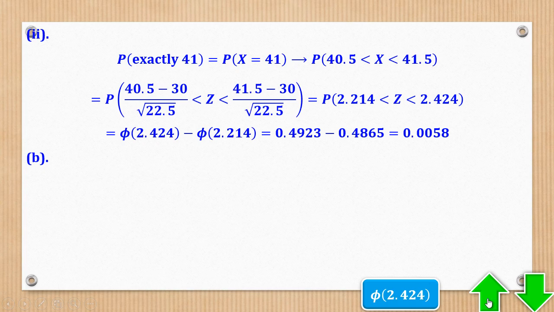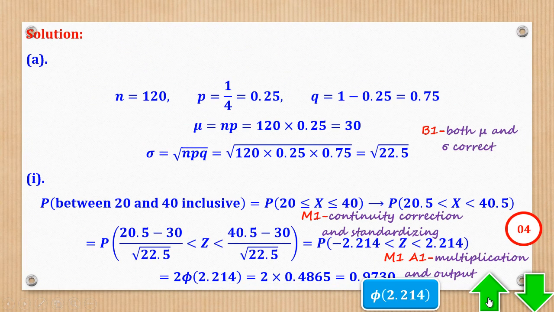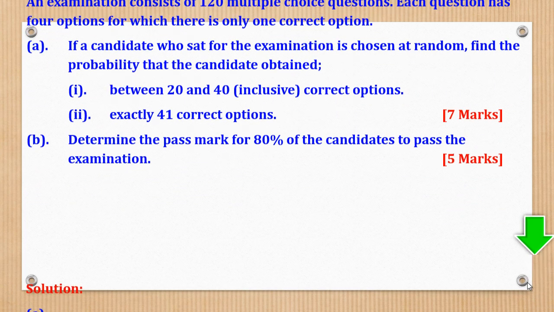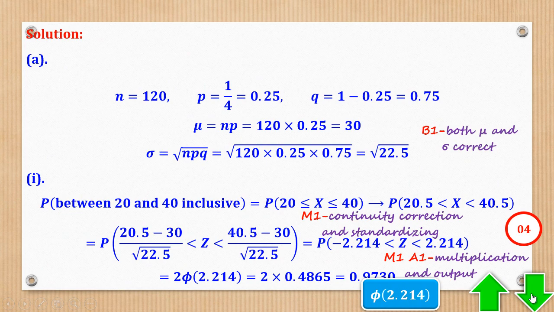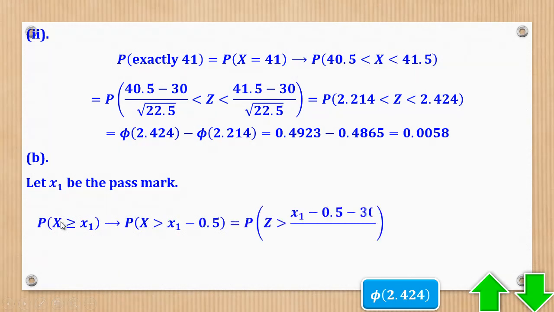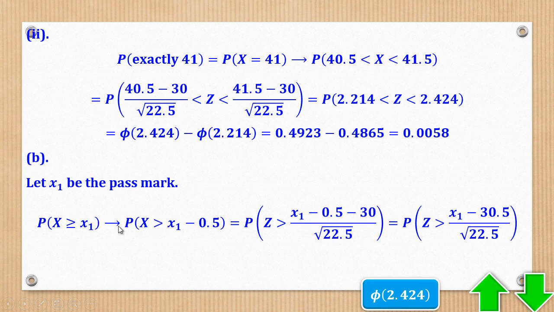Then in part B, we shall go back and say, part B, they say determine the pass mark for 80% of the candidates to pass the examination. 80%. So probability should be 80%. So we know that let x1 be the pass mark. So probability of x greater than or equal to x1 will change by continuity correction to become this. Then you standardize to give you that.